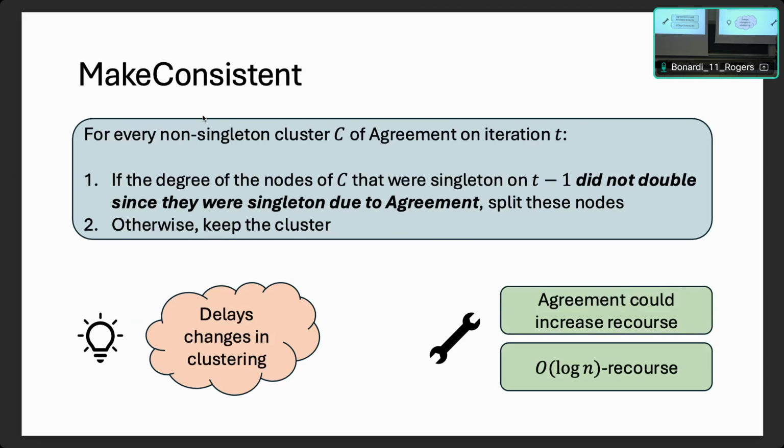The way we do that is we look at every node in the clusters that agreement gives us. We look at those that were singleton in the previous iteration, and we ask whether their degrees doubled since they were singleton due to agreement. This is too many moving parts maybe, but if the degree has not increased a lot, basically, we remove these nodes from the cluster and we just have them as singletons.